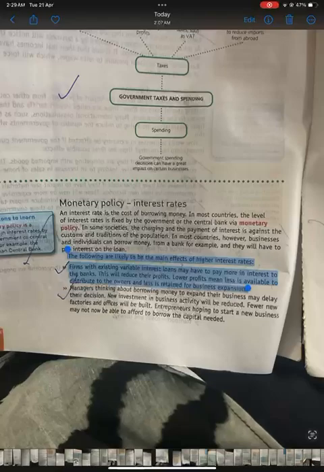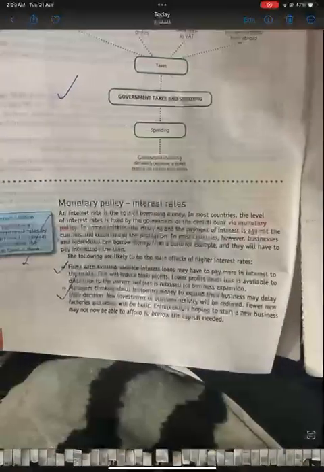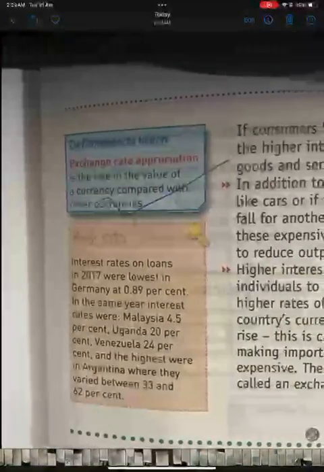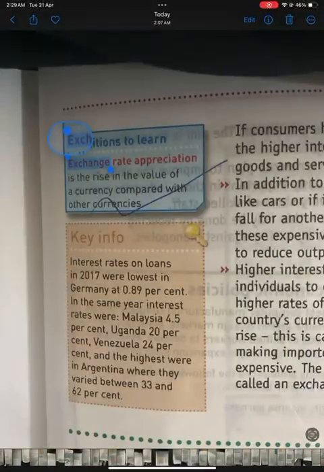The following are likely to be the main effects of higher interest rates. Firms with existing variable interest loans may have to pay more in interest to the banks. This will reduce their profits. Lower profits mean less is available to distribute to the owners and less is retained for business expansion.